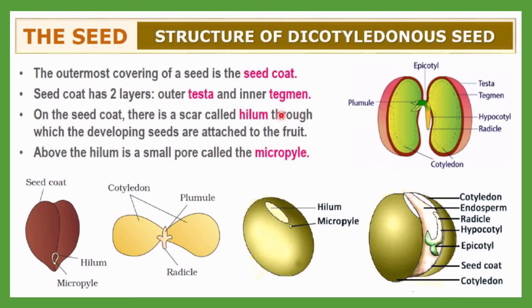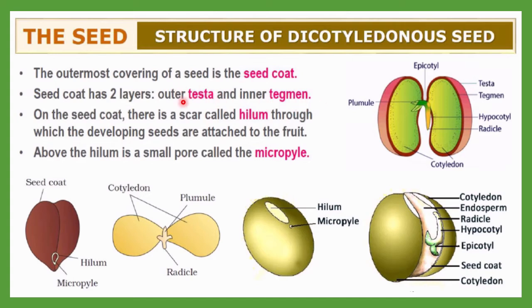Now first of all let me discuss dicotyledonous seeds. So the outermost covering of a seed is a seed coat, as I told you. Okay, here you can see the brown color is a seed coat. Seed coat has two layers. Outer is a testa and inner is a tegmen. You just have to remember the terminology.